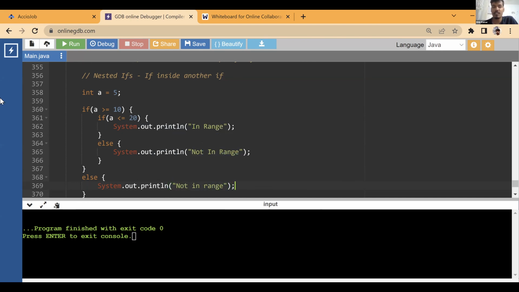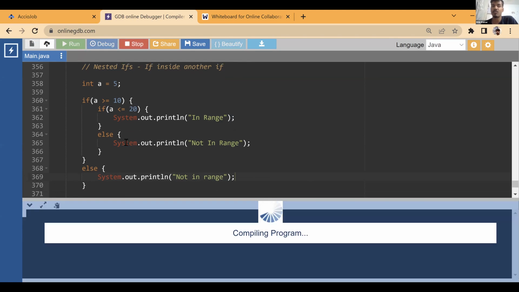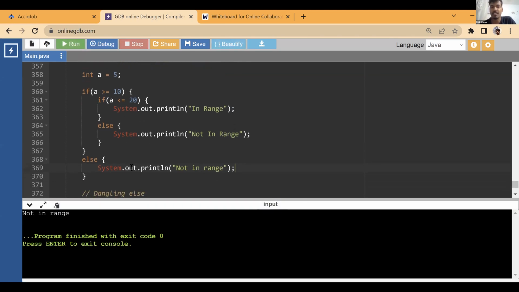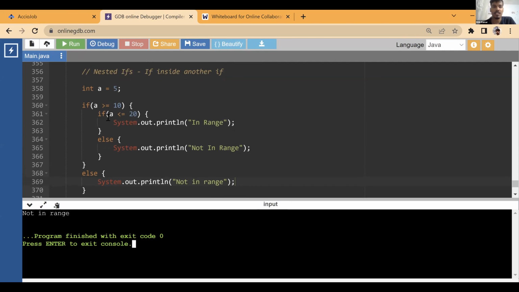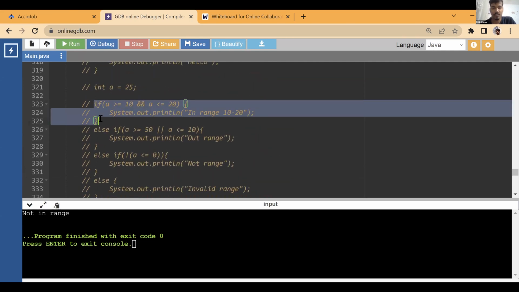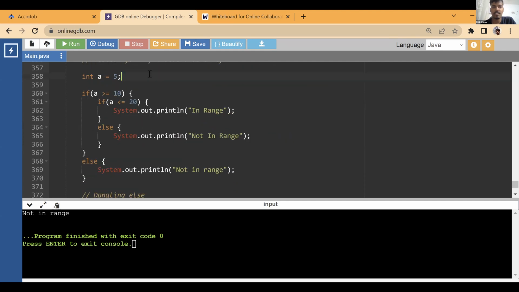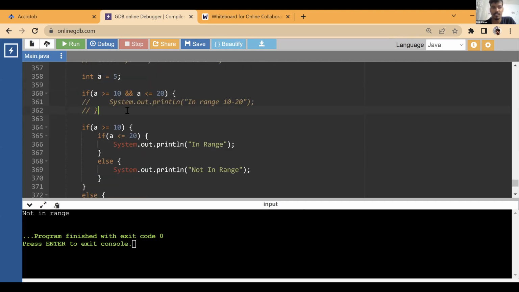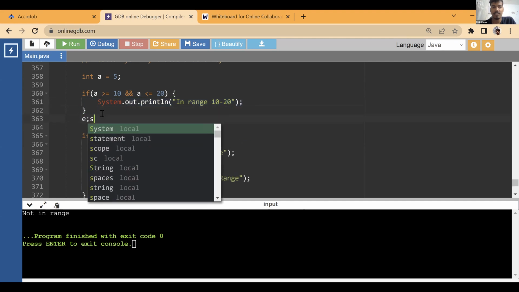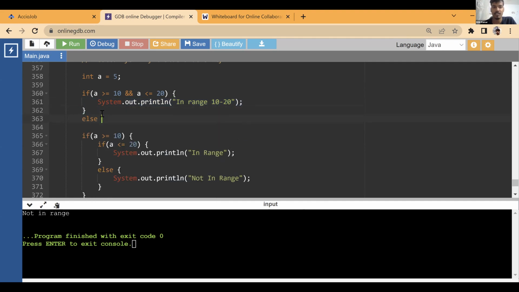So now we covered all that. You don't need to write it in this way. There, if you just wrote if a is greater than this and less than this, you don't need to write this else or so many things. Okay, let me just show you the comparison between them. So this is how we can write the same thing using logical operators. And this is how we write the same thing in nested if else.